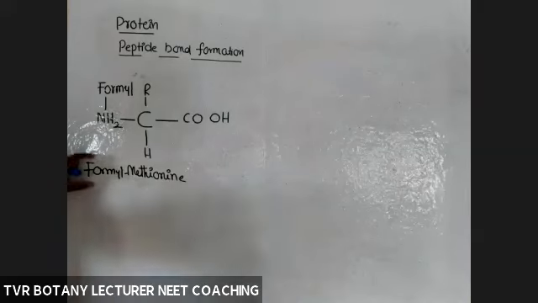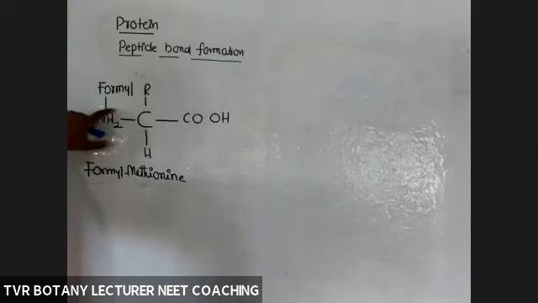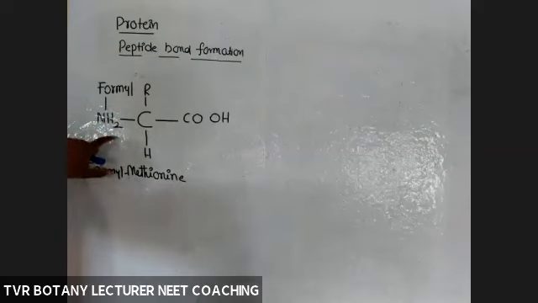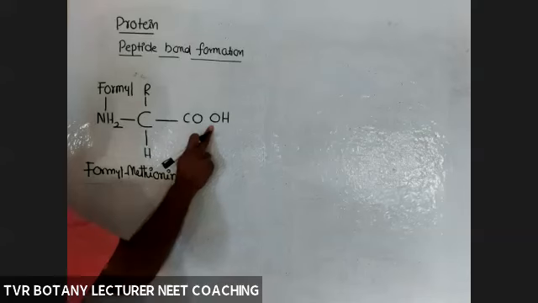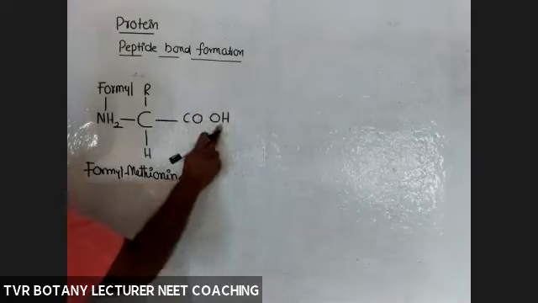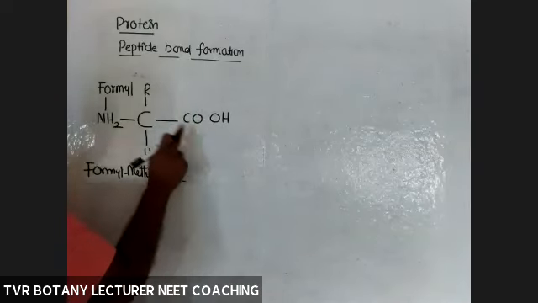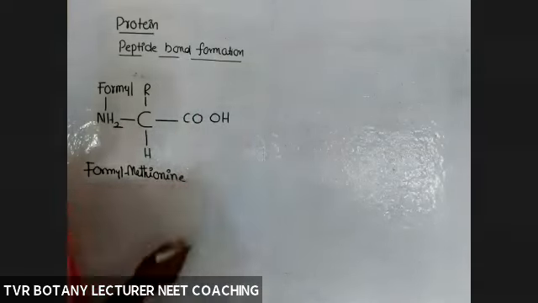That formyl group is attached to the amino group. So that's why in the first amino acid, the amino group is not available for the formation of peptide bond, and only the carboxyl group is available. So the OH of that carboxyl group of the first amino acid reacts with the next one.